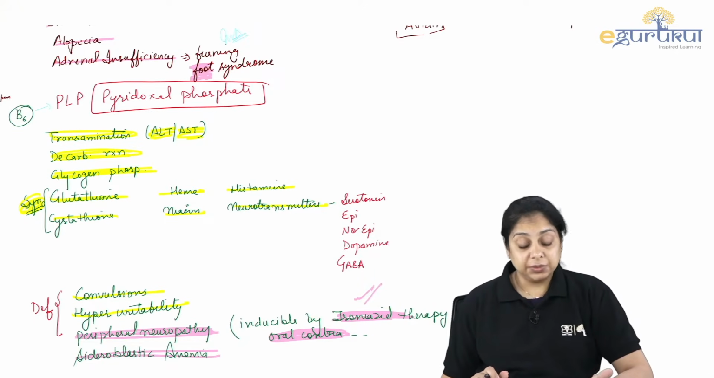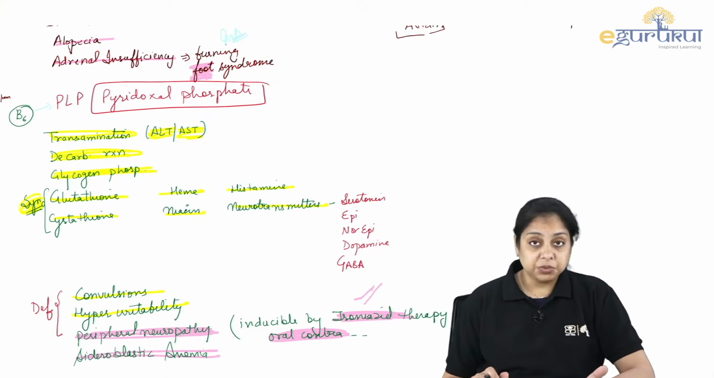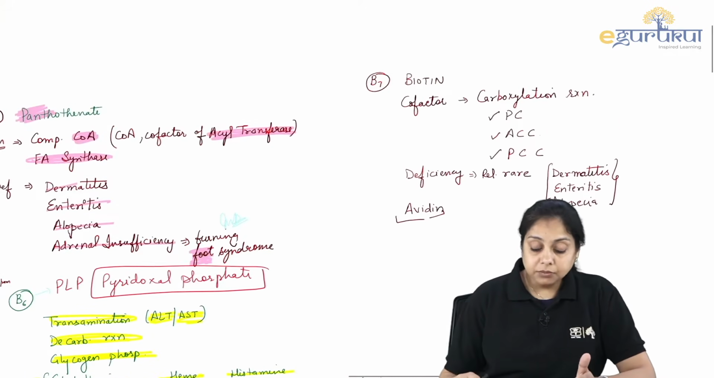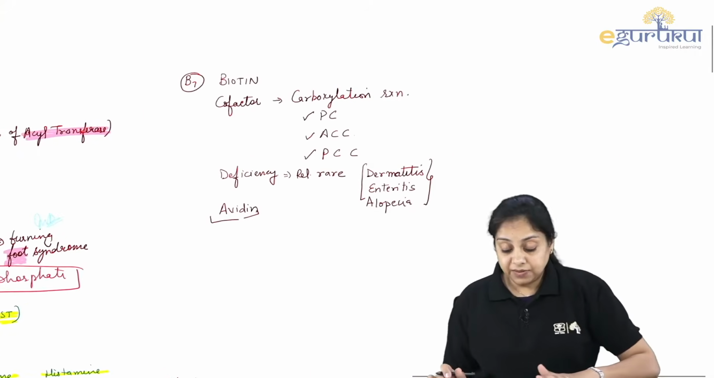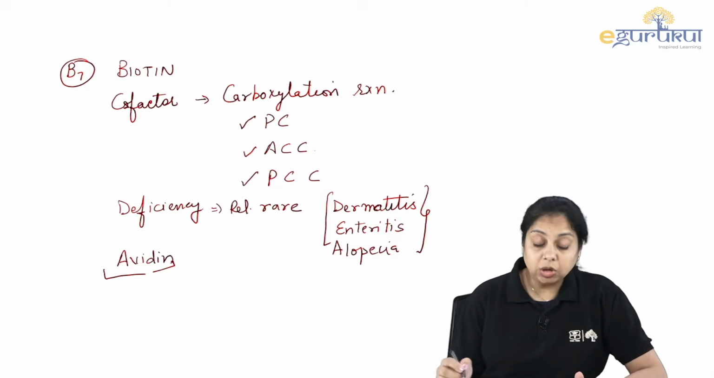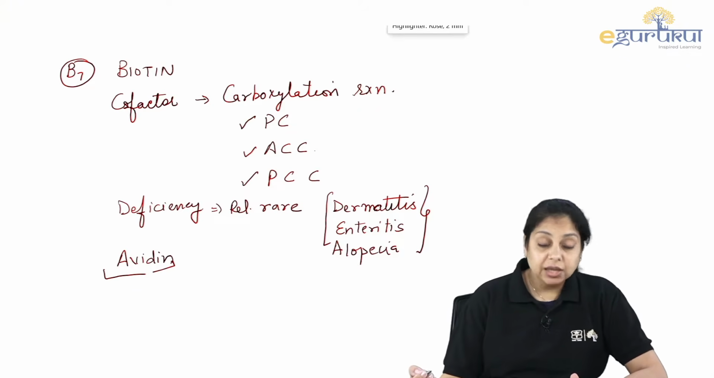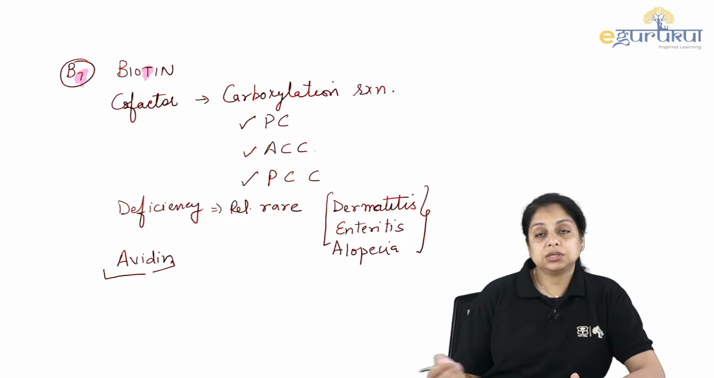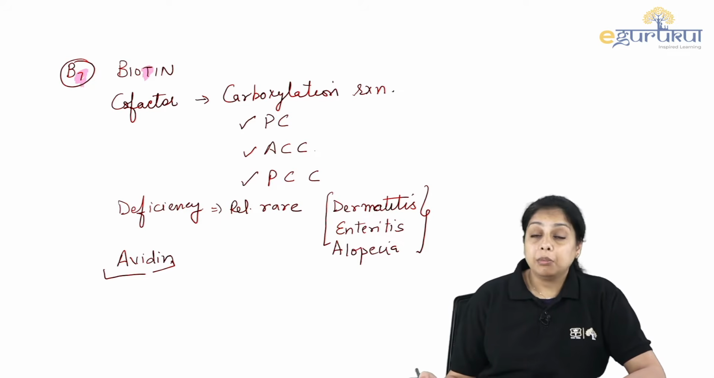PLP, we see in the transamination reactions. It participates with the decarboxylase, and the glycogen phosphorylase requires vitamin B6, right? Now, vitamin B7, that is another vitamin I want to talk about, because there are two important topics related to the important questions that might come from biotin. That is vitamin B7. How do I remember the B7 name? T is similar looking to the 7. So just know it, this B7 is the biotin.